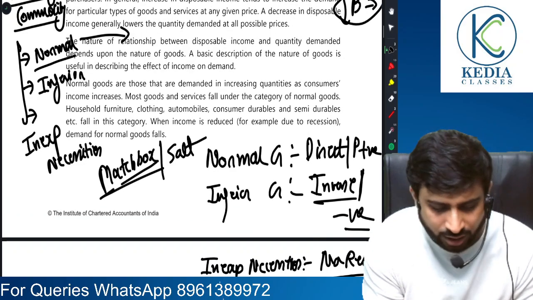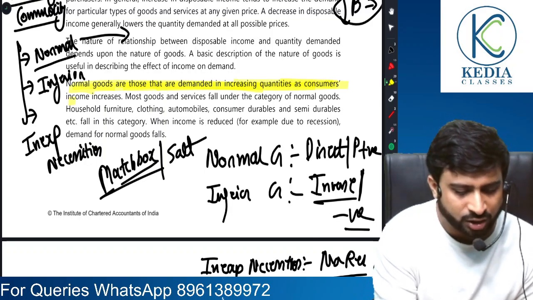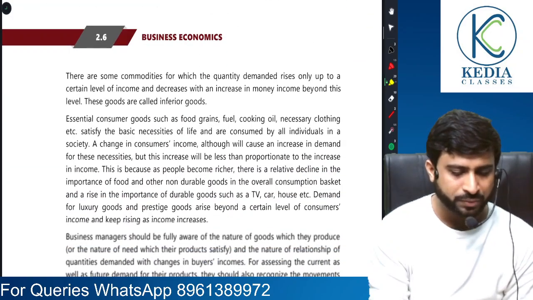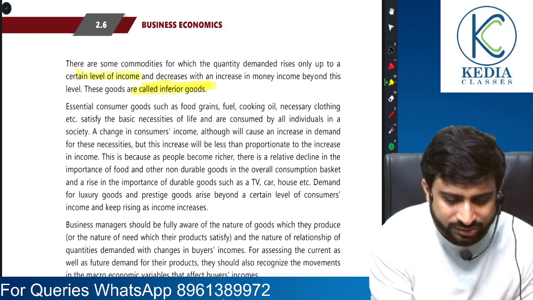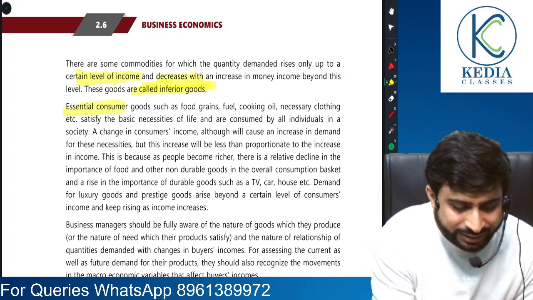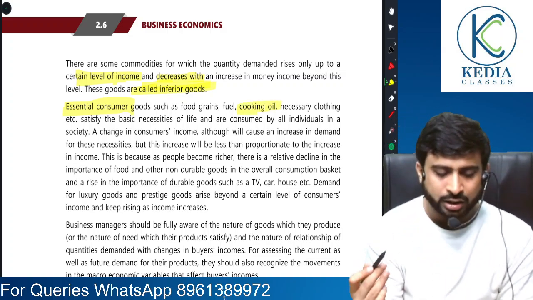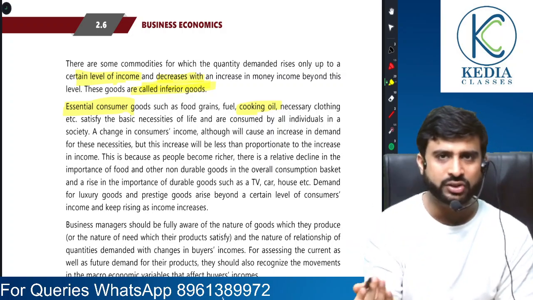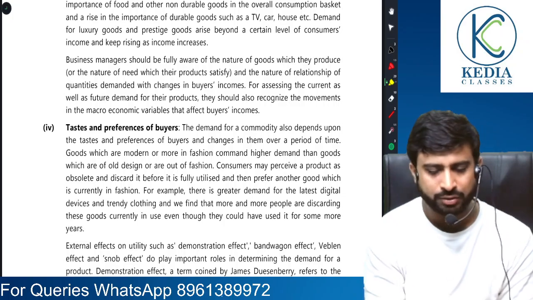Sir, can we mark it? Yes sir, here it is. Normal goods are those that are demanded in increasing quantity as income rises. So there is a direct relationship. For inferior goods, when there is a rise in income, there is a decrease in demand. And then there are certain essential inexpensive necessities like cooking oil. In this case, there is no relation whatsoever. Even if your income rises, it doesn't mean that I will buy more cooking oil. Right, sir? We have understood.